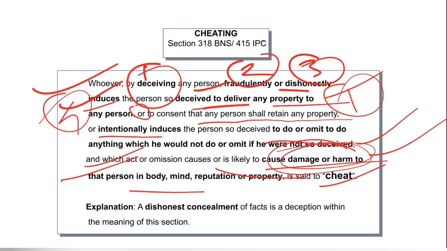So this is called cheating. Now there is an explanation provided which says a dishonest concealment of facts is a deception within the meaning of this section. So somebody who is dishonestly concealing something can also be deception.